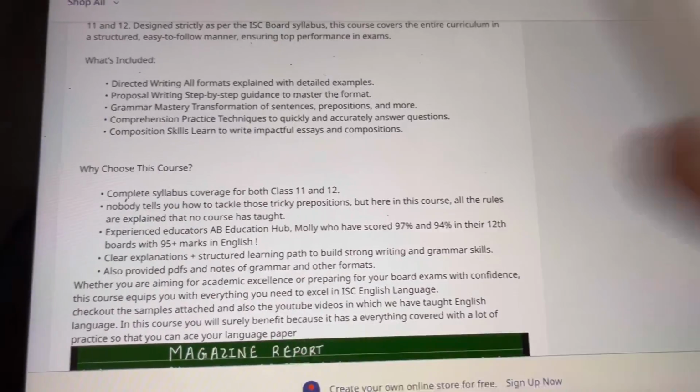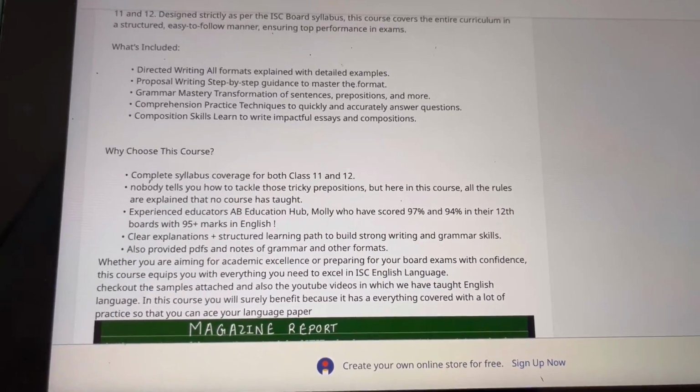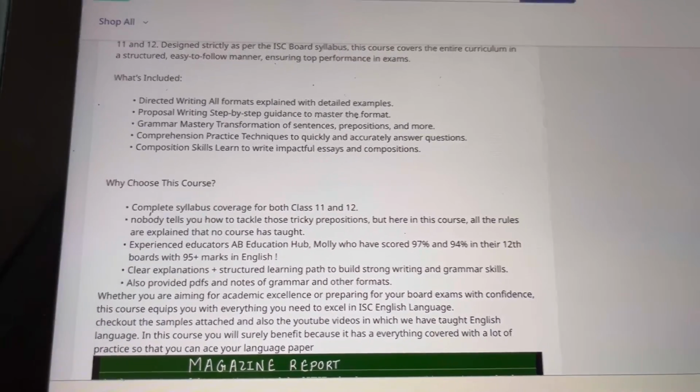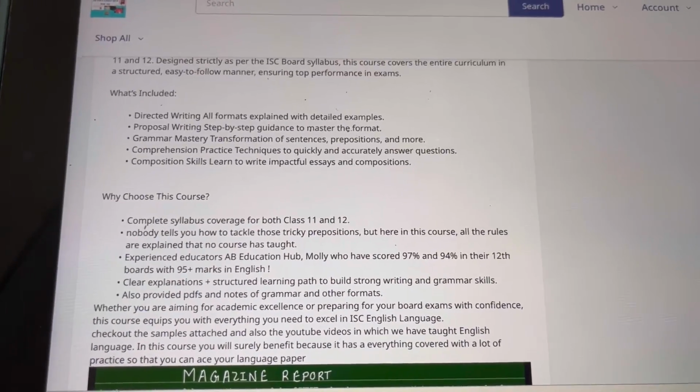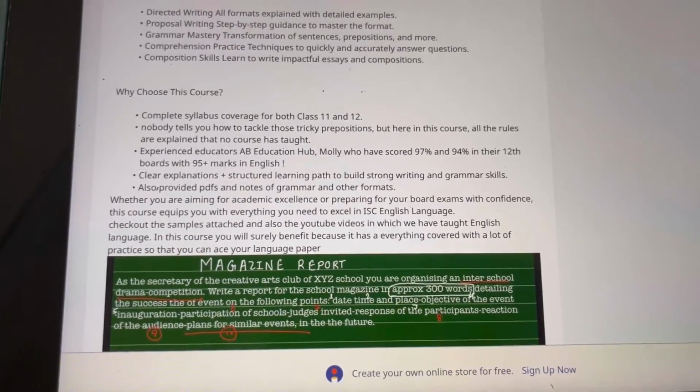So what's included in this course? We have everything covered, be it the directed writing formats, proposal writing, then transformation of sentences and preposition. And since prepositions require a lot of rules, everything is covered in this course. I'll just show you the PDFs and the video course.